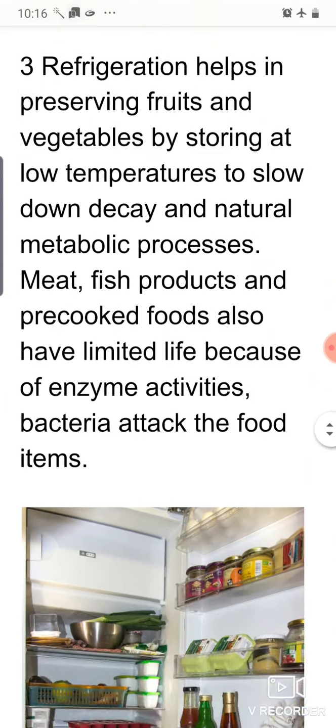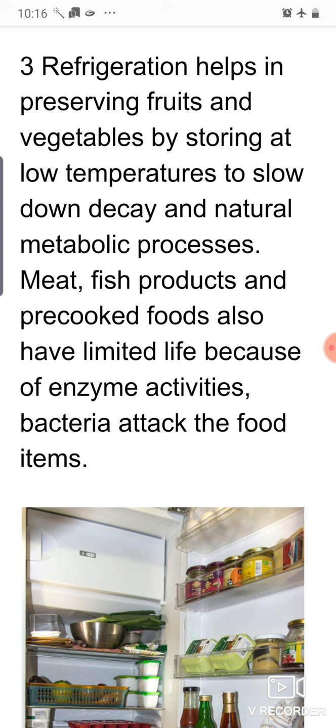Next is refrigeration, or you can say the freezing methods. All of you know that in the refrigerator we preserve various food items: raw fruits and vegetables, cooked food items, sweets, various drinks, soft drinks, paneer and so on. Why?